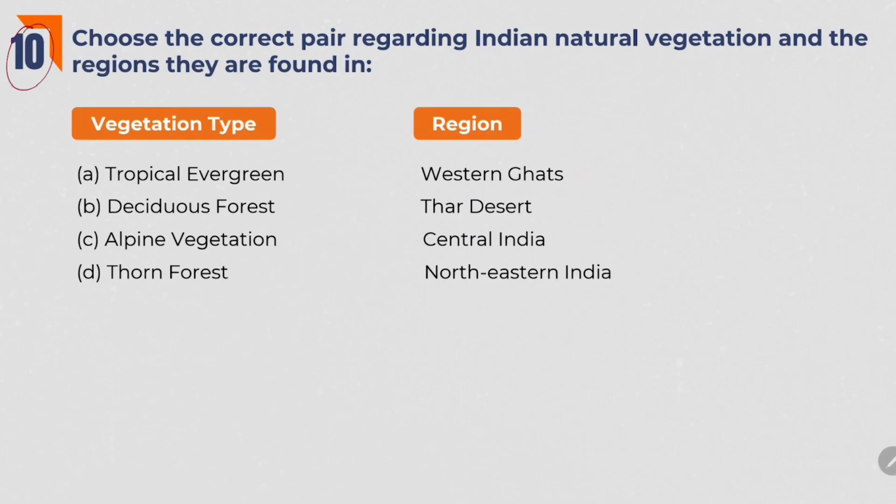Next one. Choose the correct pair regarding Indian natural vegetation and the regions they are found in. Tropical evergreen forests, deciduous forests, alpine vegetation and thorn forest. This tropical evergreen forest is found in the regions where we can see high rainfall.